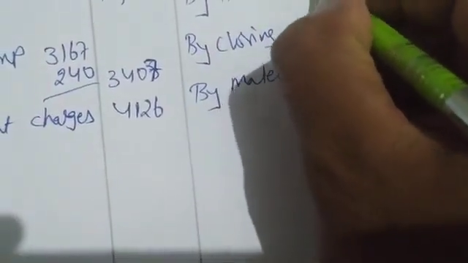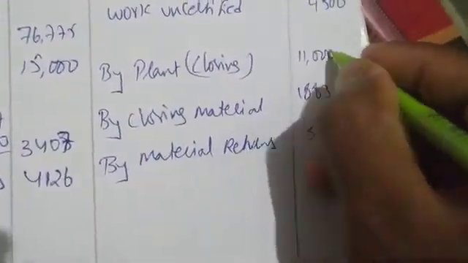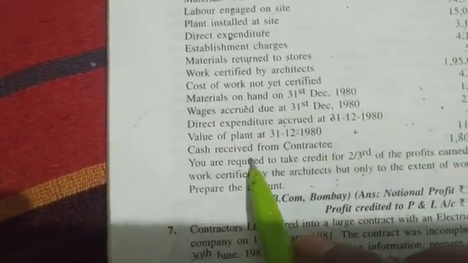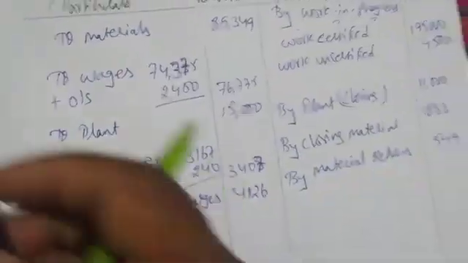Next, what do we have after this? Value of plant closing we have. So by plant, in brackets I am writing closing. How much is value of plant closing? 11,000. What is next? Cash received from contractee 1,80,000. No need. So I have written all the information.